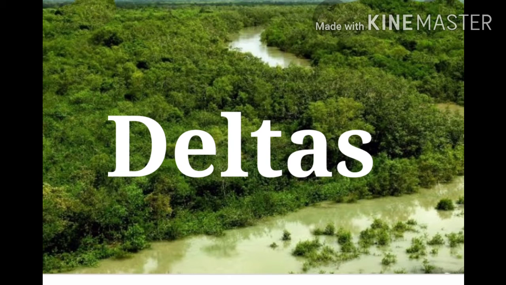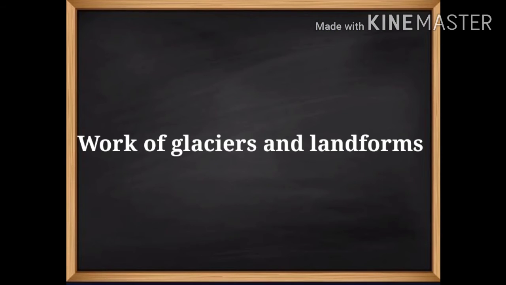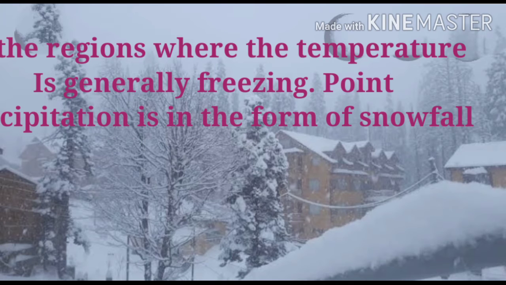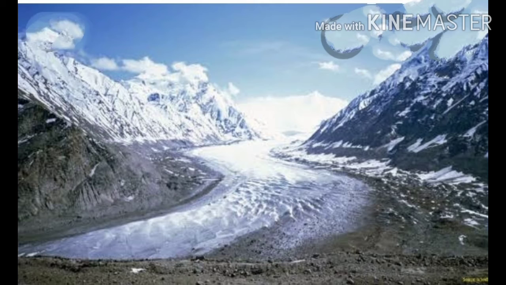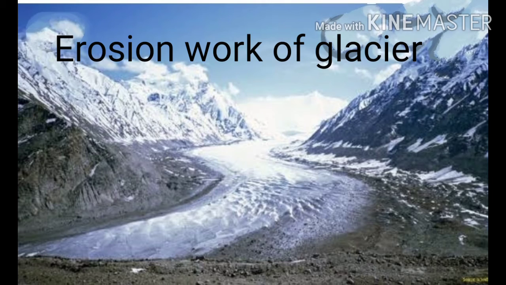Now, the work of glacier and landforms. In regions where the temperatures are generally below freezing point, precipitation is in the form of snowfall. Layers of snow accumulate on the earth's surface because of snowfall. Now, the heavy weight of these overlying layers makes the snow move along the slope. At the base of the layer, the snow starts melting and because of the friction and the pressure from above, glacier starts moving slowly along the slope. Like a river, a glacier too carries out the work of erosion, transportation and deposition.